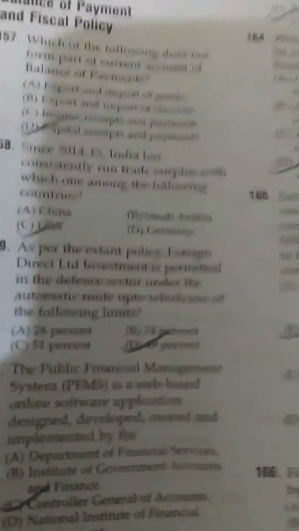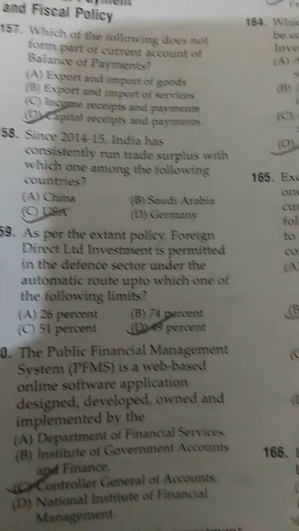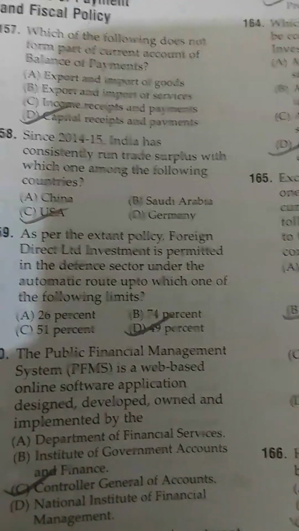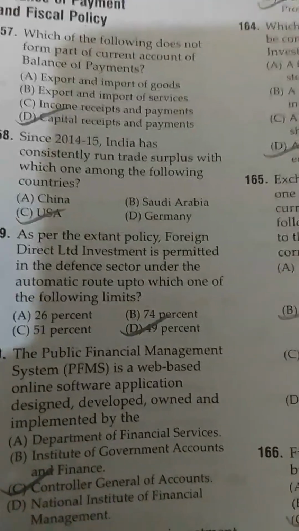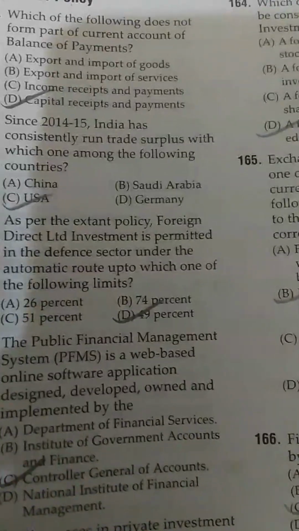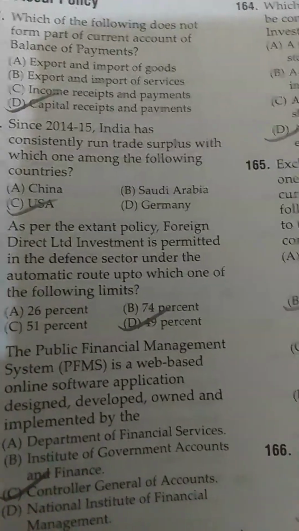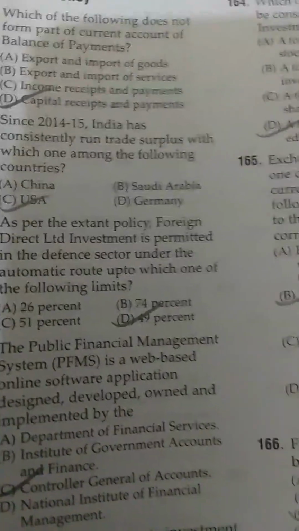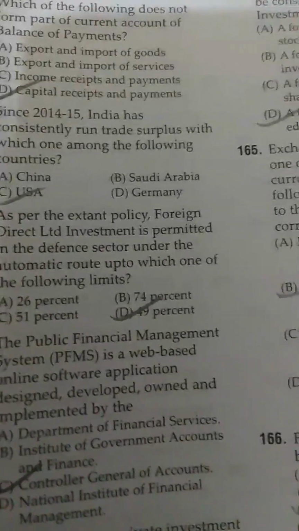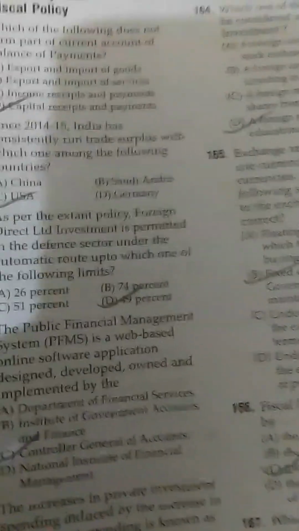Since 2014-15, India has consistently run a trade surplus with which of the following? USA. India has consistently run a trade surplus with the USA. Which of the following forms part of the current account balance of payments? Export and import of goods, export and import of services, income receipts and payments.